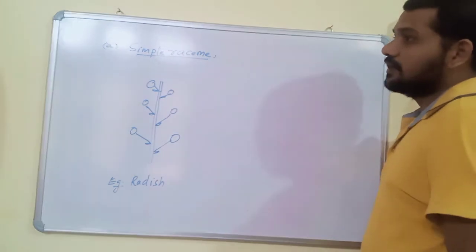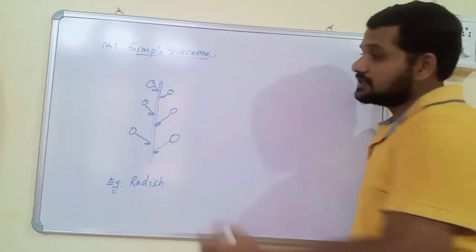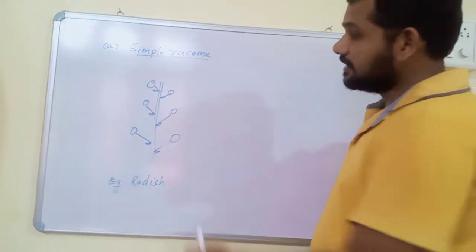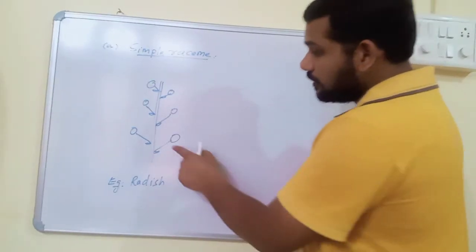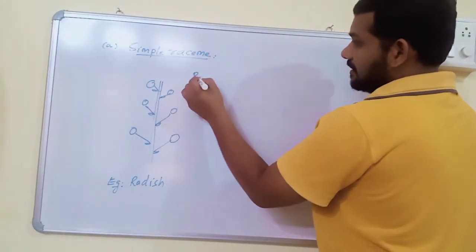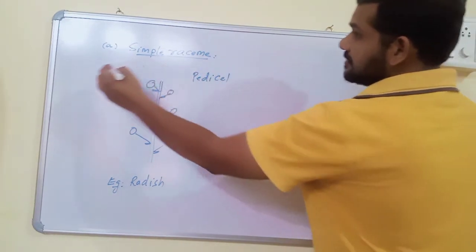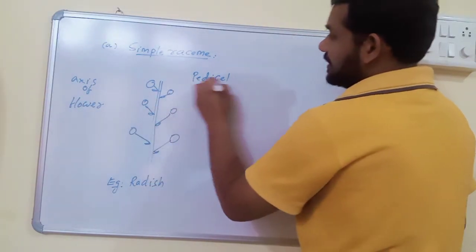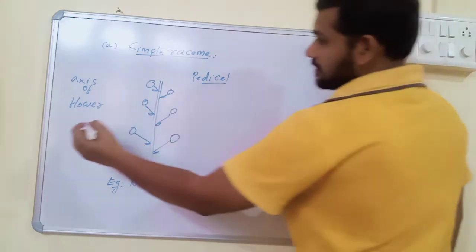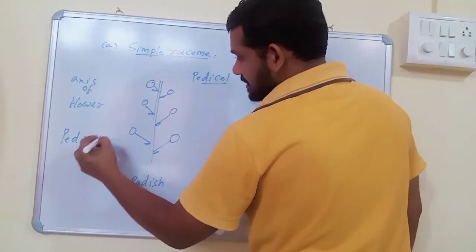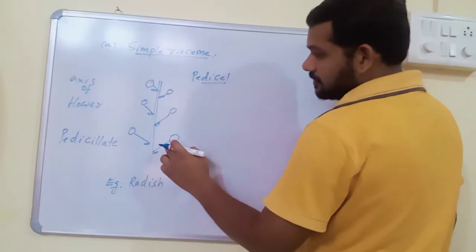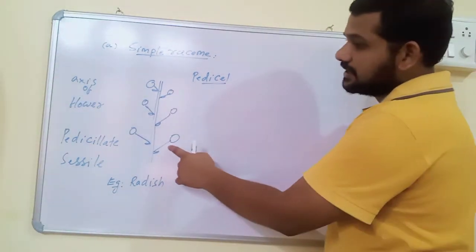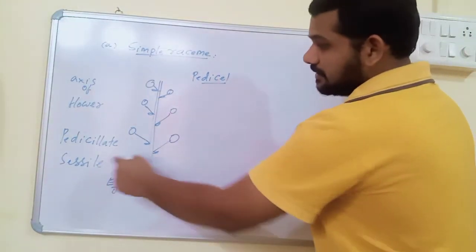In the simple raceme, the peduncle is unbranched. The unbranched peduncle has many flowers. All the flowers have pedicels. What is a pedicel? The axis of the flower is known as the pedicel. If a flower has a pedicel, then flowers are called pedicellate. If flowers do not contain pedicels, then flowers are known as sessile.